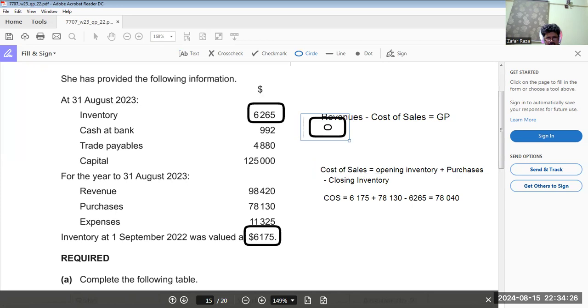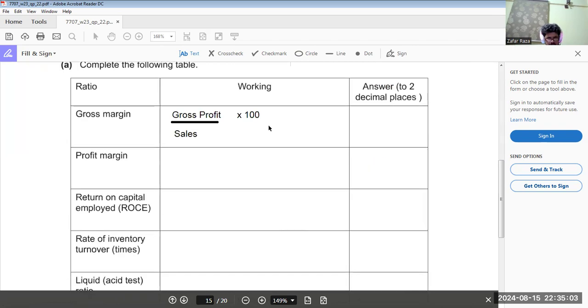Now come here. Revenues 98,420 minus cost of sales 78,040. So gross profit would be how much? 20,380. Okay.